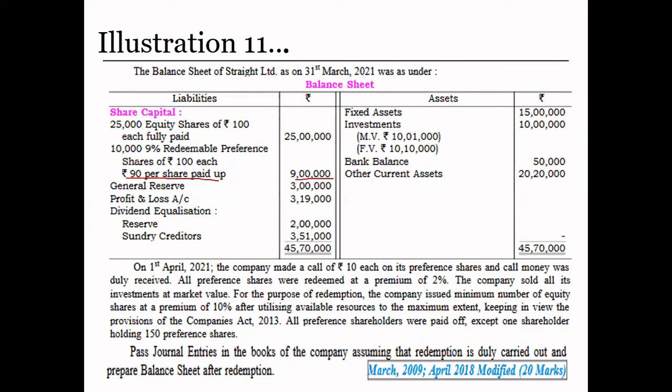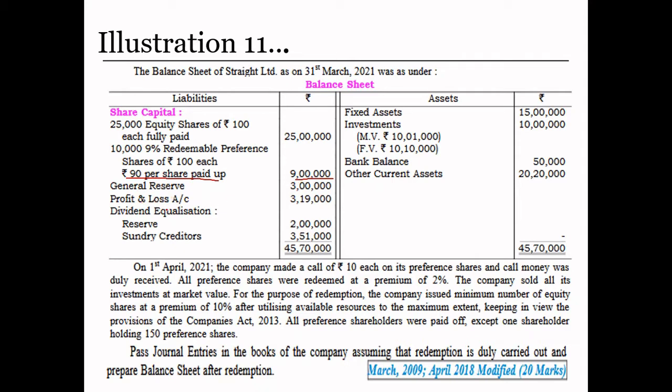What should be the total amount? Now here it is written 9 lakh rupees. Kitna hona chahiye tha? It should be 10 lakh rupees. Now we have only 9 lakh rupees because we only called for 90 rupees per share. So the balance 1 lakh rupees we are going to call before redemption.